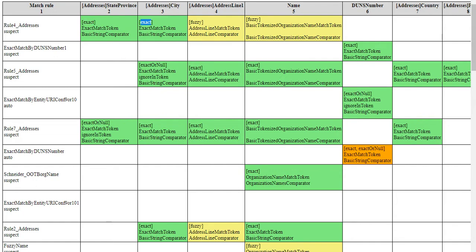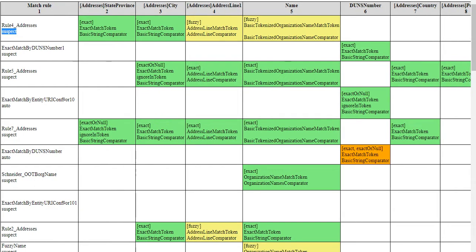City is also exact between the two records, and address line one is fuzzy, meaning it's not exact. It can be equivalent like that. So this is one combination plus name. These two combinations are creating one rule. That is a suspect rule. It is created.